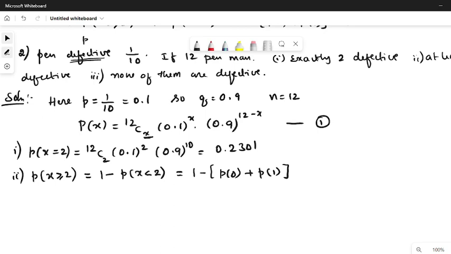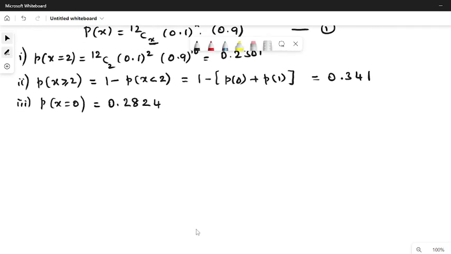So it will be, you can check, 0.341. So the last possibility, no defective, that is p of x equal to 0. You have to take x equal to 0 in equation 1 and you can check it to get 0.2824. This is the possibility of getting no defective. This completes the solution of problem number 2.